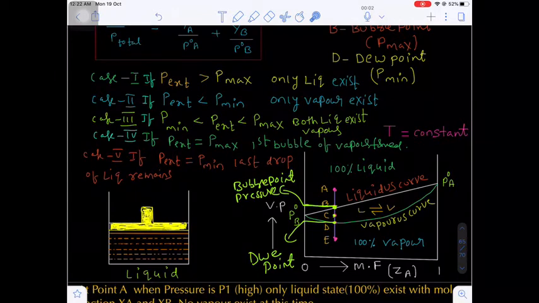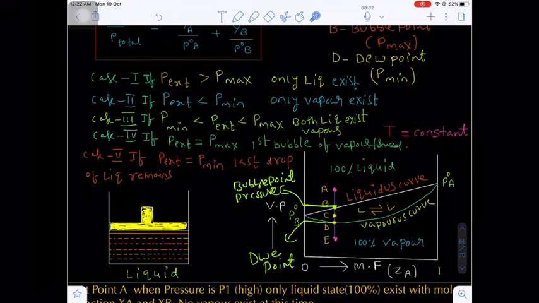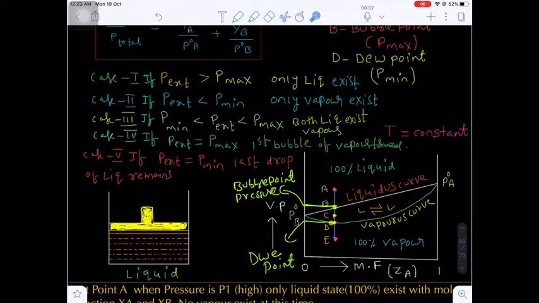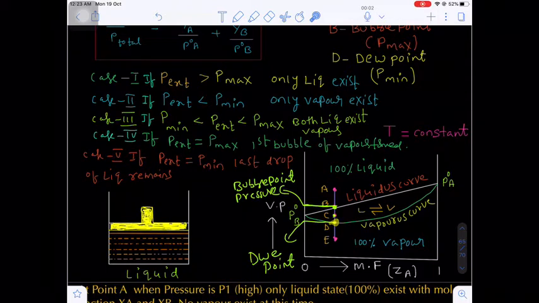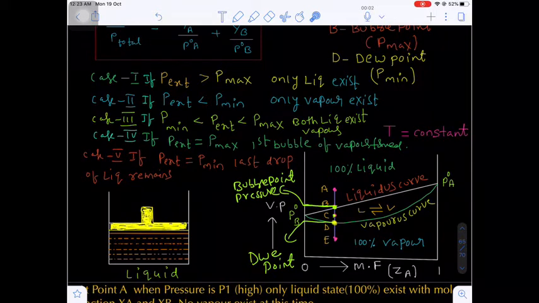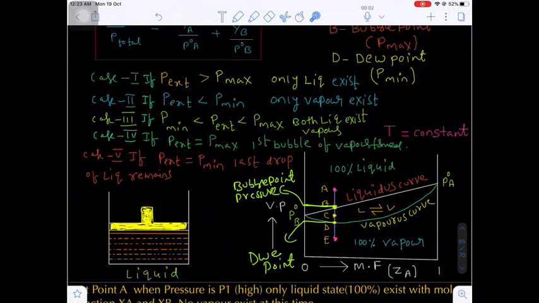That means from B to D, vaporization occurs. At point D, almost all the liquid has undergone vaporization. Only one liquid droplet will be left at point D. Otherwise, at point D, one vapor will condense to only one liquid. That means one liquid droplet will be present at point D. Almost all the liquid will have been converted into the vapor phase, and only one droplet of liquid will remain. Are you getting my point?